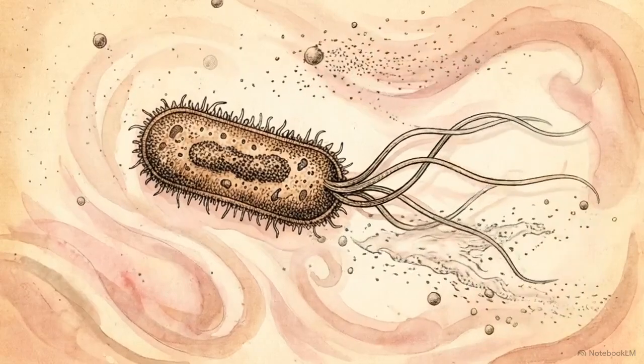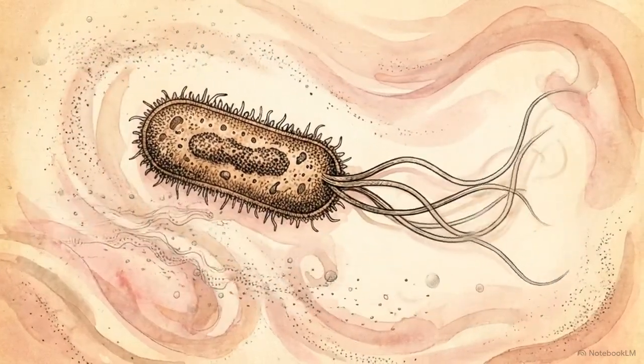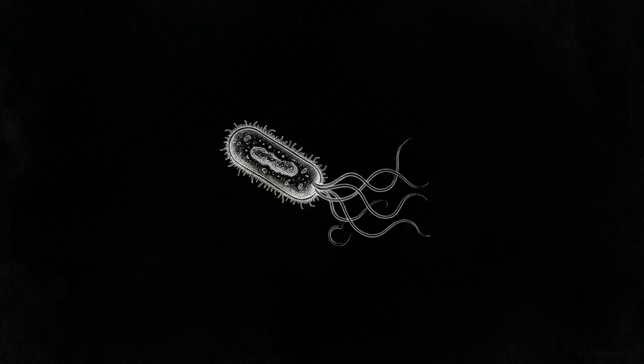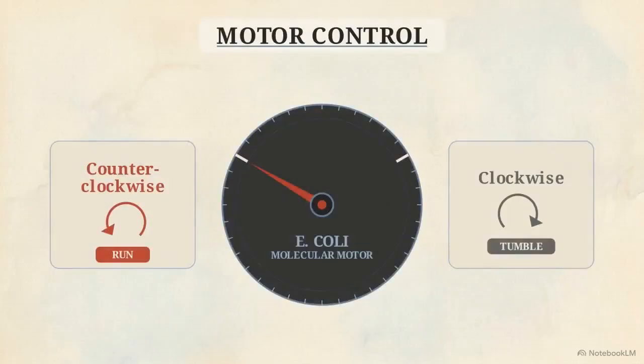Consider the bacterium E. coli. It must navigate the human gut to find higher concentrations of nutrients, like sugar, but it lacks a sensory organ to see its environment. It has no map and no way to aim toward a target. Its physical hardware is highly restricted. The bacterium is propelled by a molecular wheel attached to a flagellum, a corkscrew-shaped hair. It has no steering mechanism.